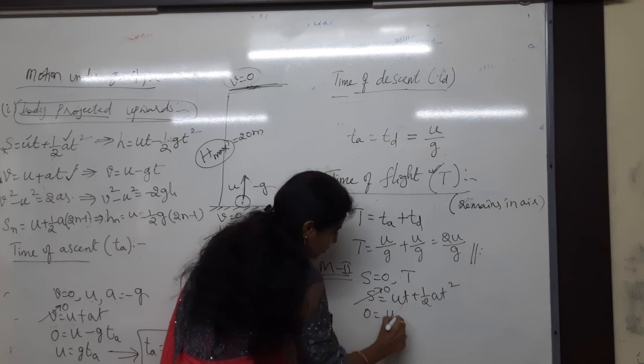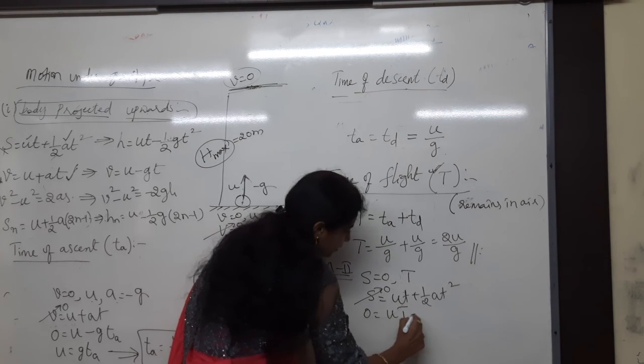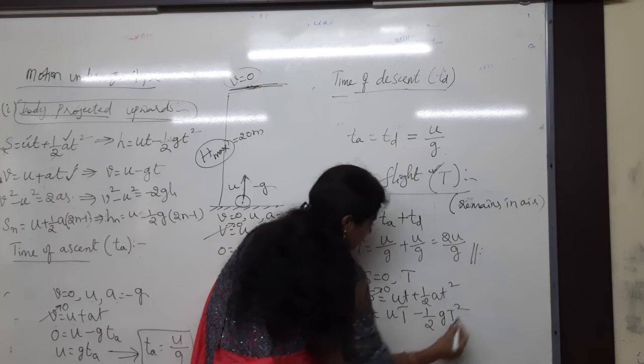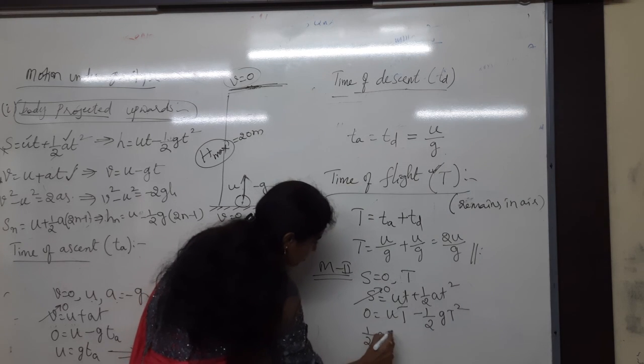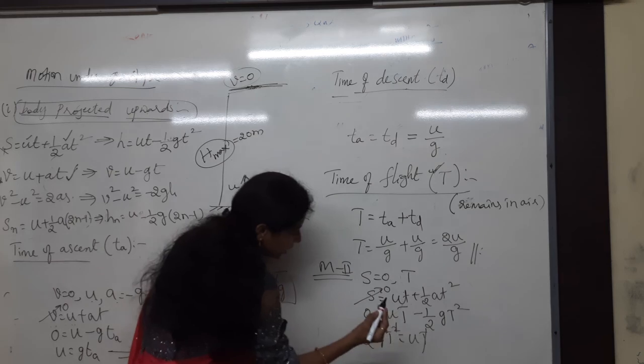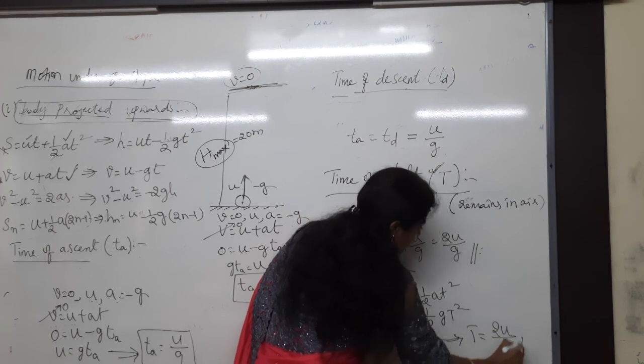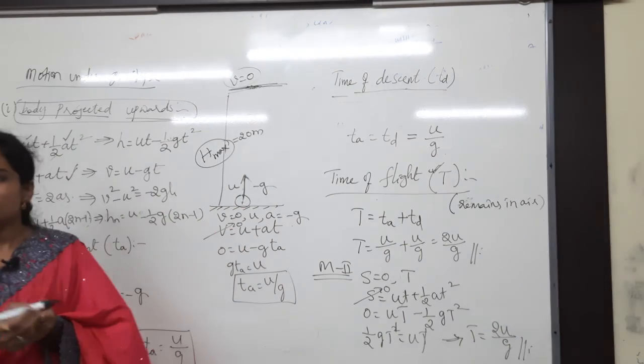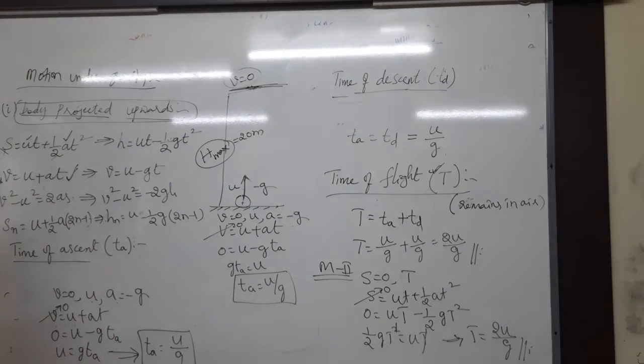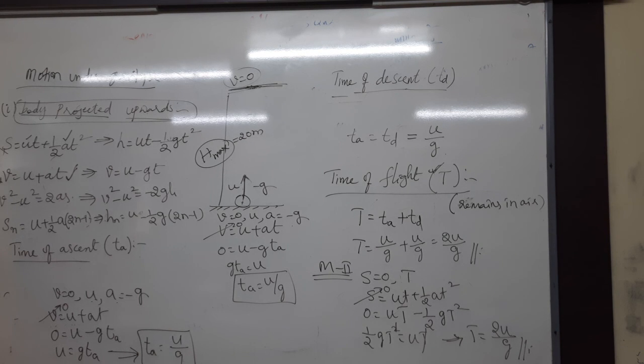0 is equal to u into capital T minus half g t square. Then half g t square is equal to u t. T gets cancelled. Then clearly from here we get T is equal to 2u by g. Anyhow you calculate, our answer will be correct only. T is equal to 2u by g. T is nothing but the total time of flight. Flight means where the flight will be, in the air only. So the time taken to remain in the air is called time of flight. That is the total time of flight.